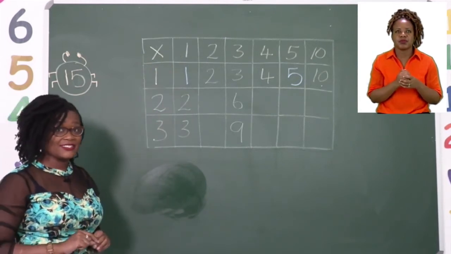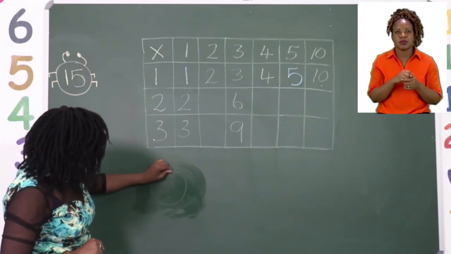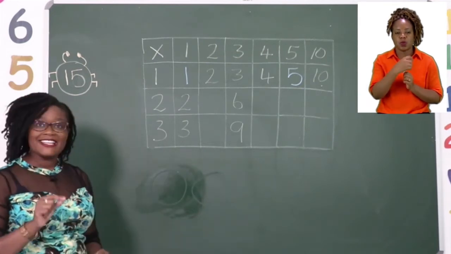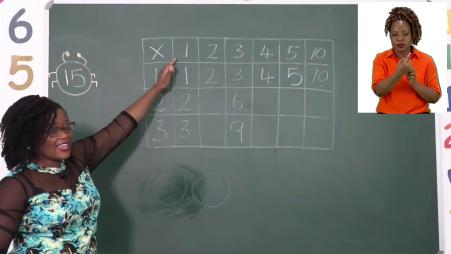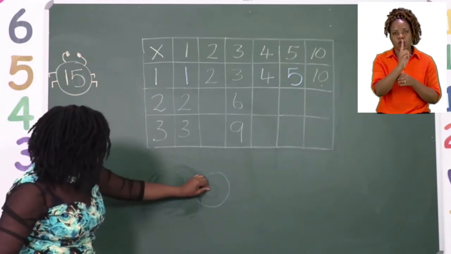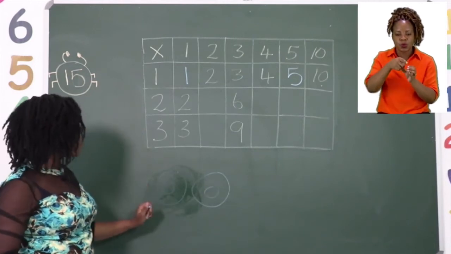Let's check if the answer is correct. So first we are going to be drawing 2 sets. 1, 2. And inside each set, we are going to have one thing. So there's 1 here and 1 here. So that now says 2 sets of 1.